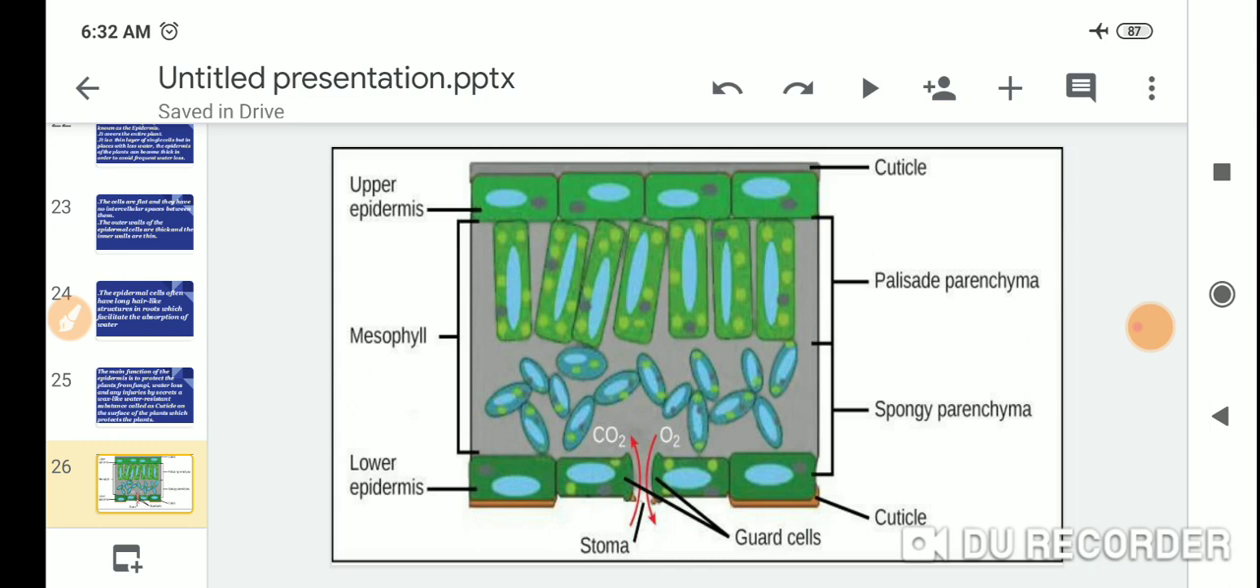So upper epidermis, mesophyll, lower epidermis, cuticle, palisade parenchyma, spongy parenchyma, and cuticle, guard cell and stomata.